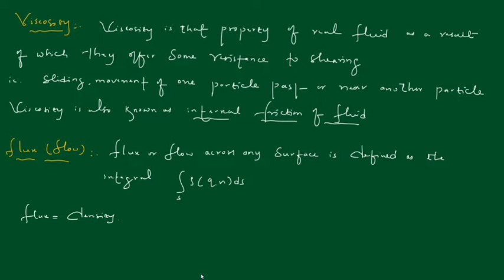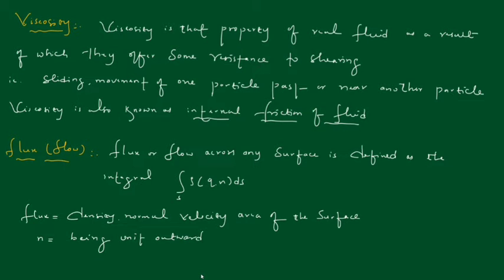density times normal velocity times the area of the surface, whereas n is the unit outward normal vector at any point.